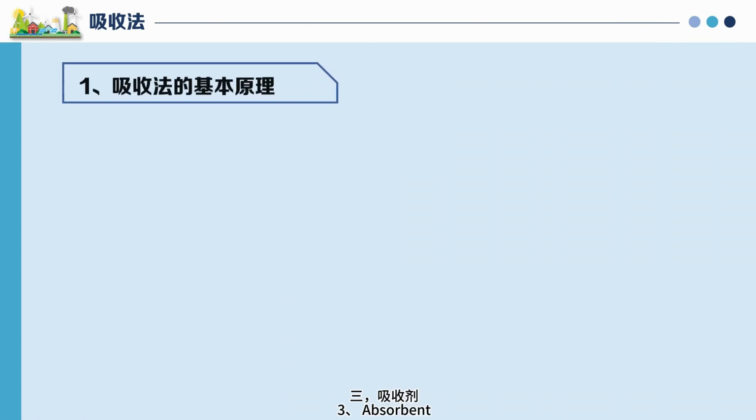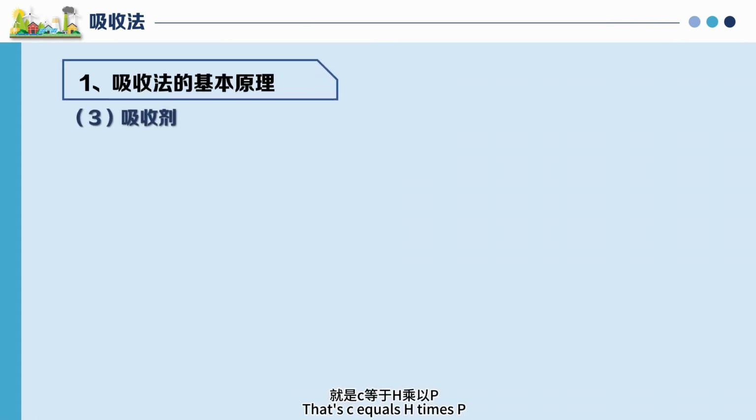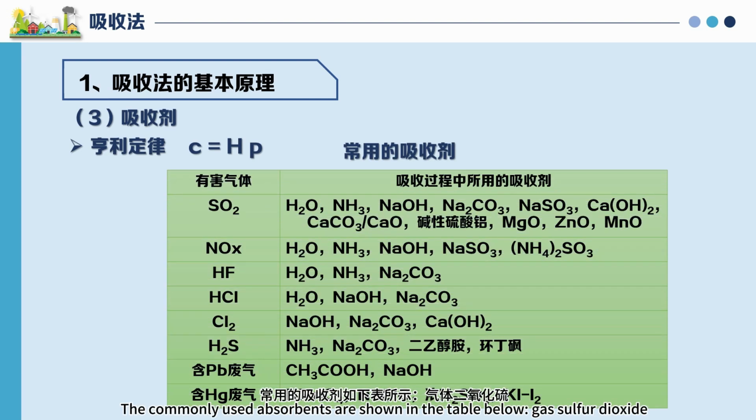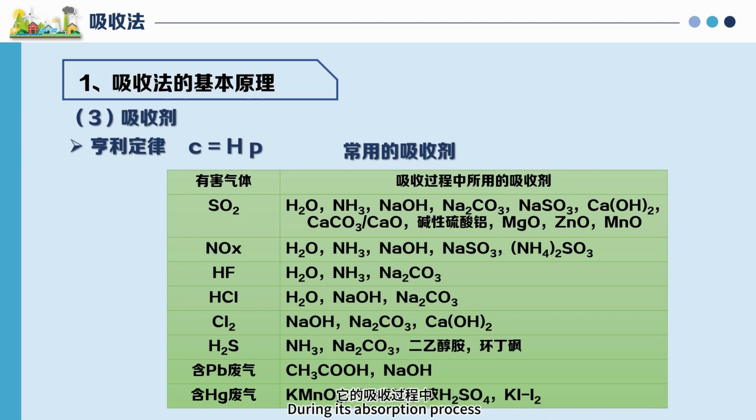Third, absorbents. Here Henry's law applies: C equals H times P. The commonly used absorbents are shown in the table below. For the gas sulfur dioxide, the commonly used absorbents are water, ammonia, sodium hydroxide, sodium carbonate, sodium sulfite, calcium hydroxide, calcium carbonate, calcium oxide, alkaline aluminium sulfate, magnesium oxide, zinc oxide, etc.